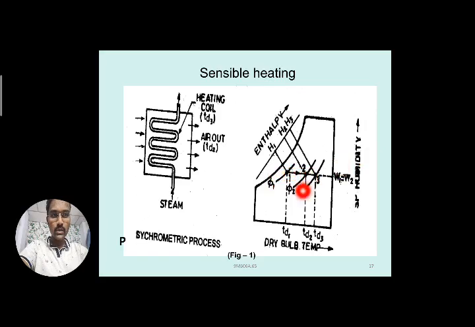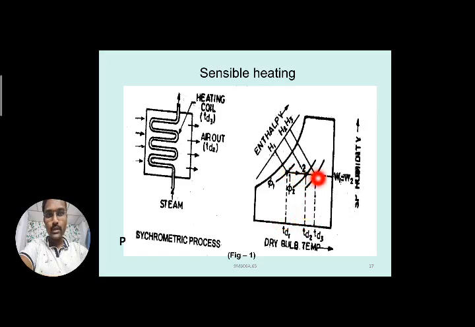Here you can see this is the 1 to 2 process, where 1 is the inlet temperature of the air and 2 is the exit temperature. There is a horizontal straight line, where the specific humidity is equal for both points, that is W1 equal to W2. The dry bulb temperature is increased from TD1 to TD2, that means between entry and exit of the air.